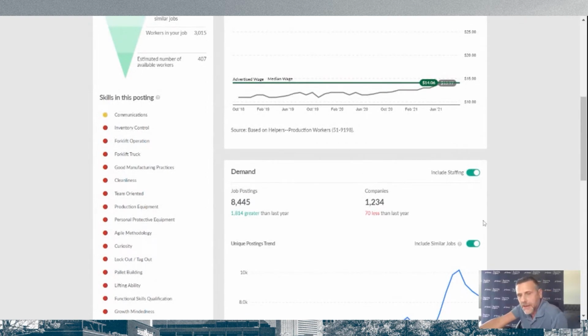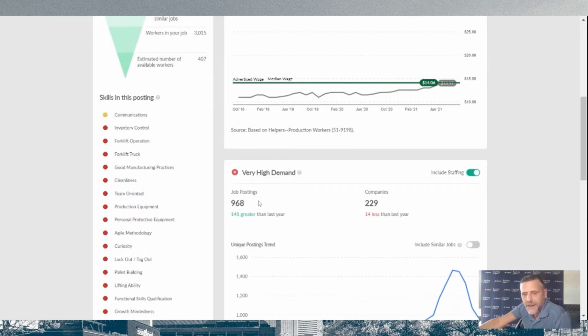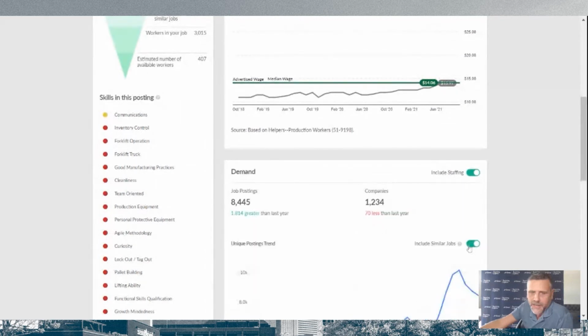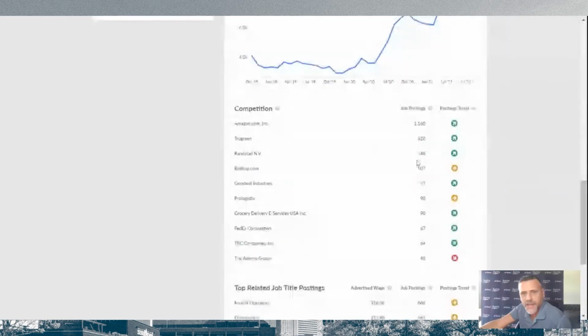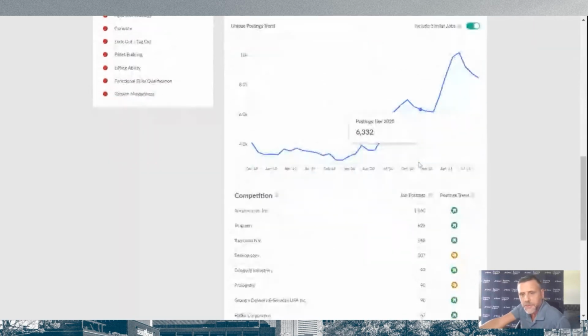So these particular features are things that we really wanted to strive to do that were new in the scene, which is, can I paint a picture of what the world looks like to the candidate that I'm trying to place? Because it may be that their particular job may not have a tremendous amount of numbers in their demand, even though we know that this is already high. But just to toggle that over and say, boy, the world available to them is absolutely outrageous. And you can see here where this is coming from. So Amazon itself is accounting for almost 1 out of every 4 to 5 of these postings out there.